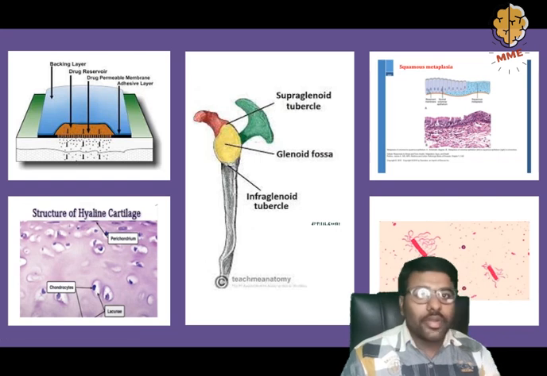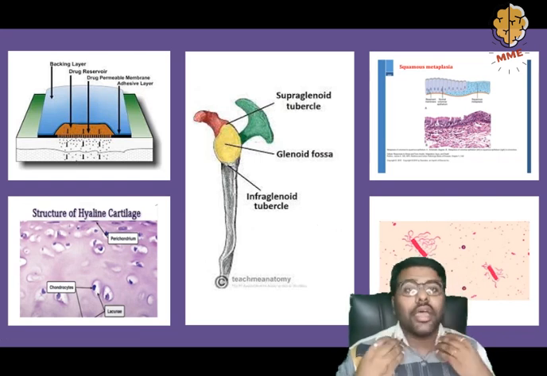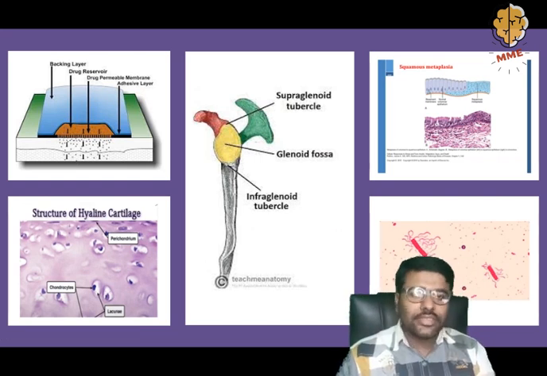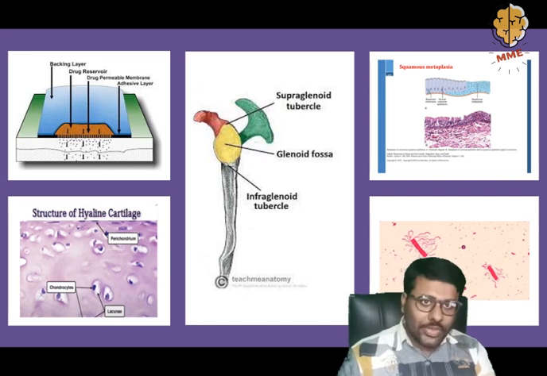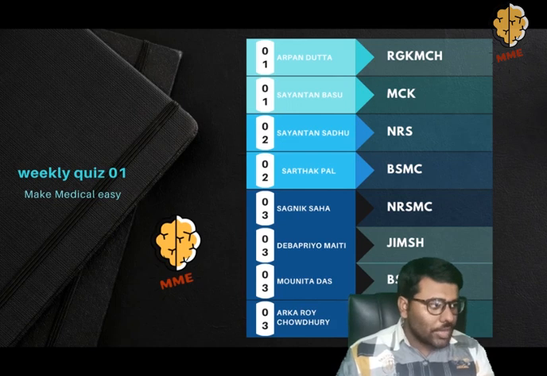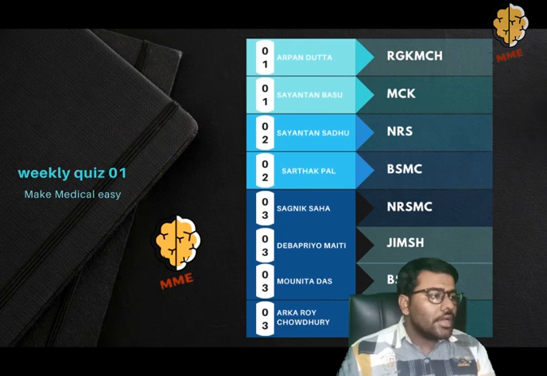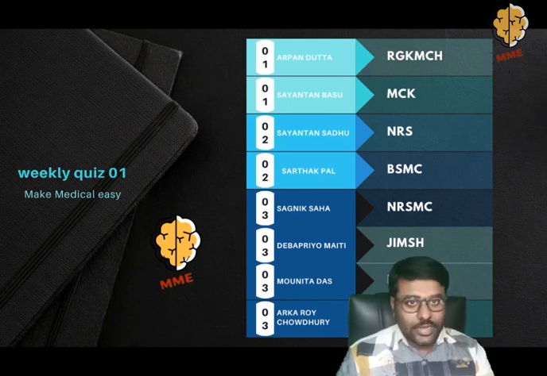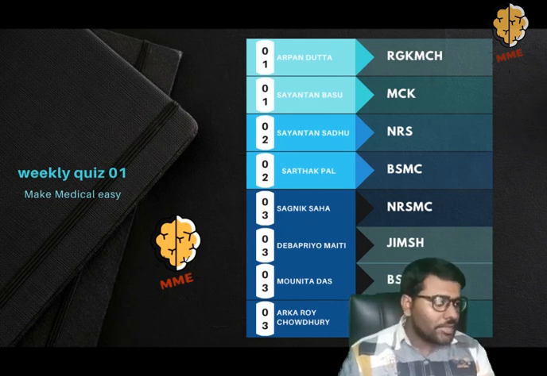Okay, now coming to the most interesting part of this video, the ranks. The top 5 ranks will be disclosed in this video. Arpan Dotto and Shantanu Basu hold the first rank. Shantanu Sadhu and Sarthak Pal hold the second position. Shagnik Saha, Debapriya Maiti, Monita Rai, and Orko Roy Chaudhary hold the third position.